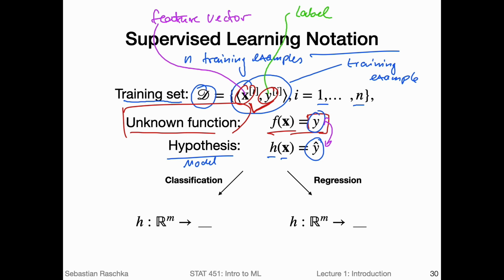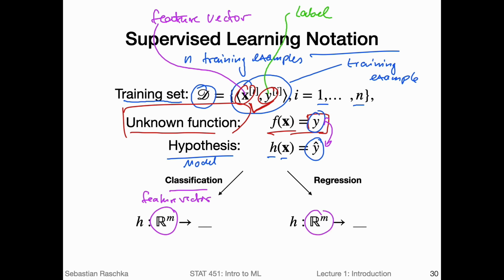So maybe at this point you can pause the video and think about, in the case of classification, if I have a feature vector here, which is a vector usually consisting of real numbers. So this would be my feature vector.